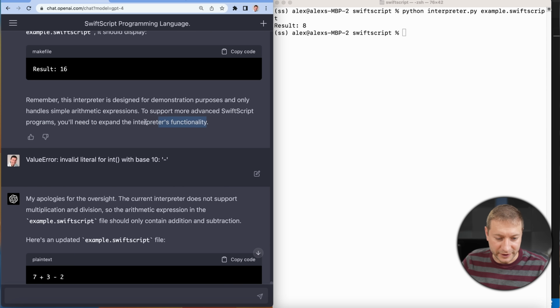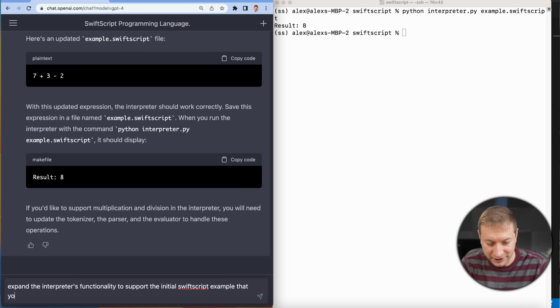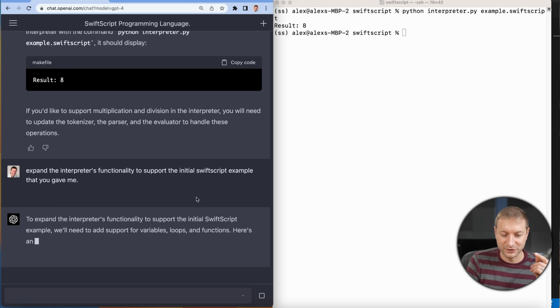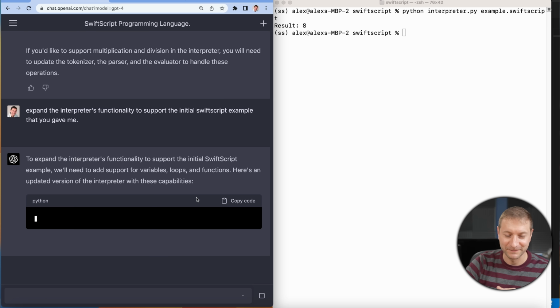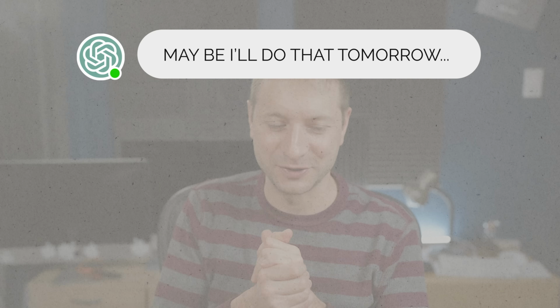All right, let's do this. Expand the interpreter's functionality to support the initial example you gave me. Variables, loops, functions, all that stuff is needed. Here's an updated version. It's not gonna say to me, oh, maybe I'll do that tomorrow, or pay me more money, or I'm sorry, Dave, I cannot do that. It's not gonna tell me any of that stuff. It's just gonna freaking do it.